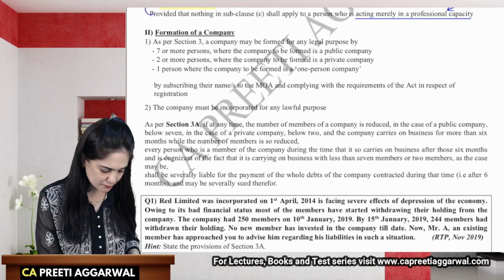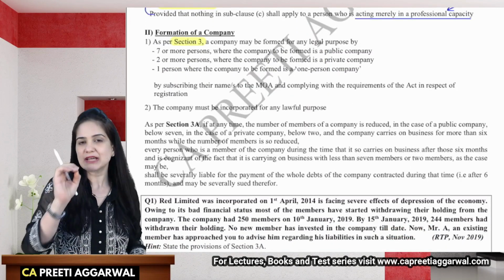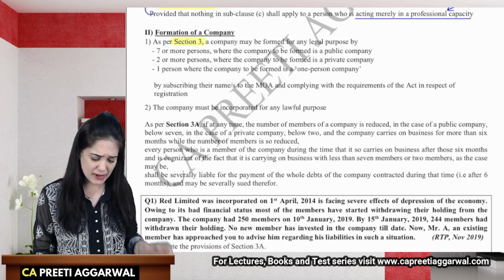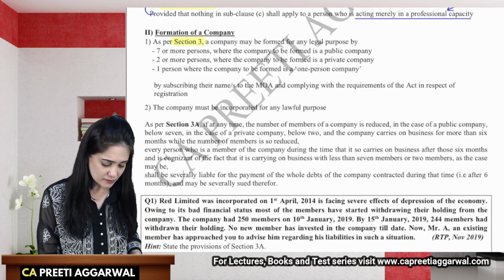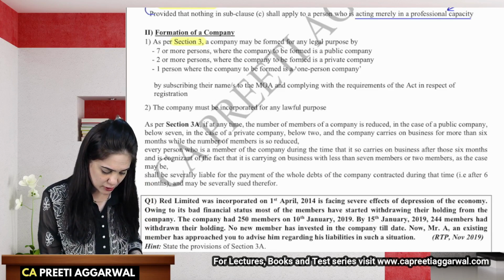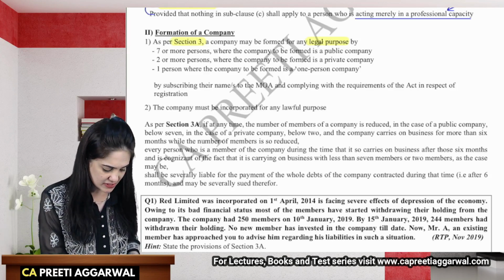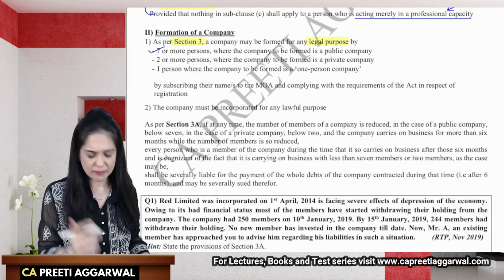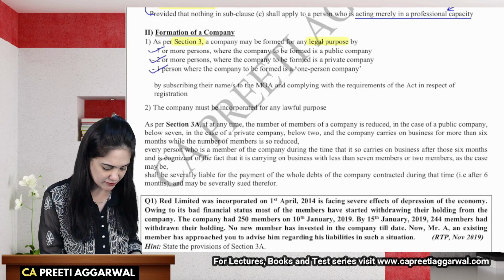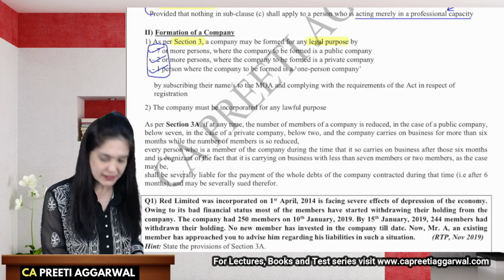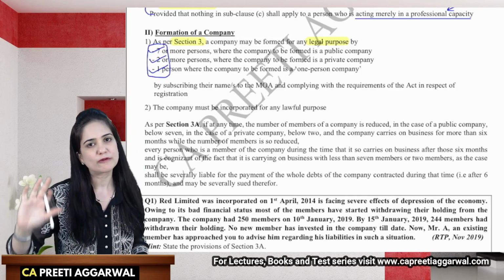The section number is very important for us, section 3. Now, as per section 3, the company should be incorporated for a lawful purpose, for a legal purpose. It can be anything which is lawful. It may be formed for a legal purpose. So this is my first keyword, that the purpose must be lawful, with minimum number of members. Like we have minimum 7 in case of a public company, 2 in case of a private company, and 1 in case of a one-person company. Now this minimum number has to be maintained throughout the lifetime of the company.